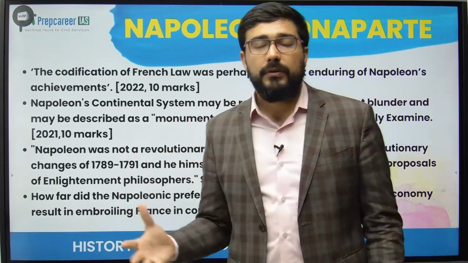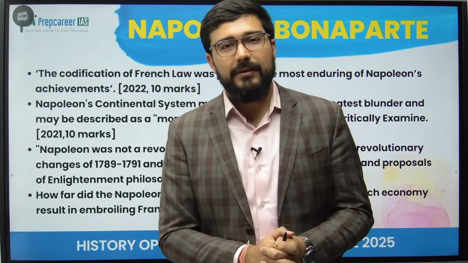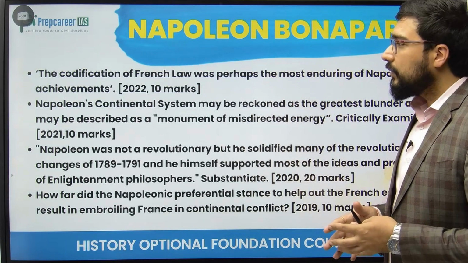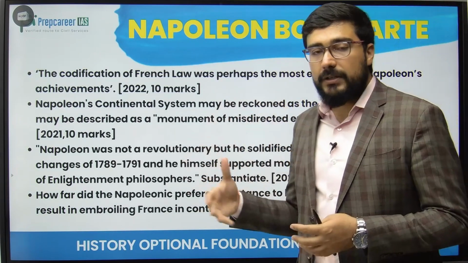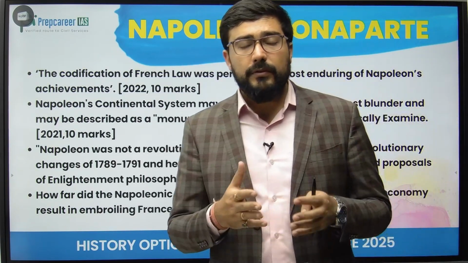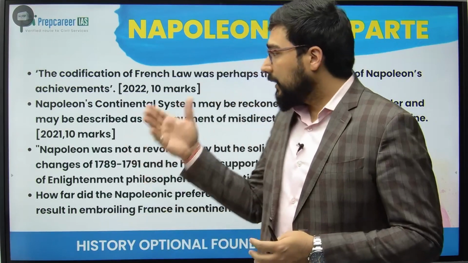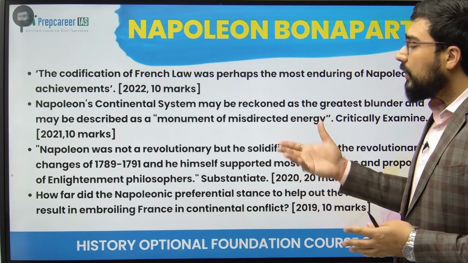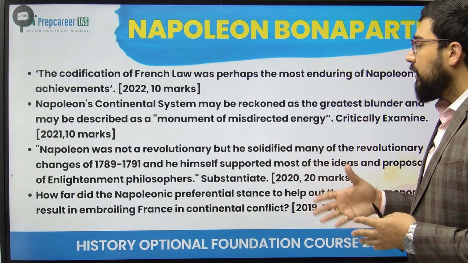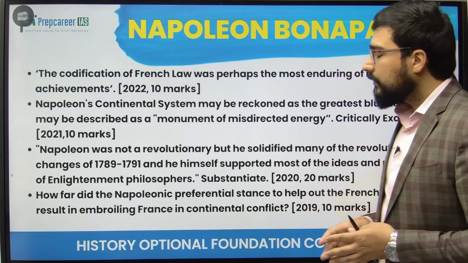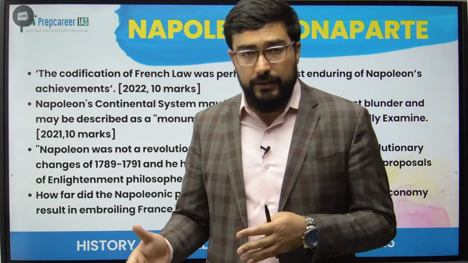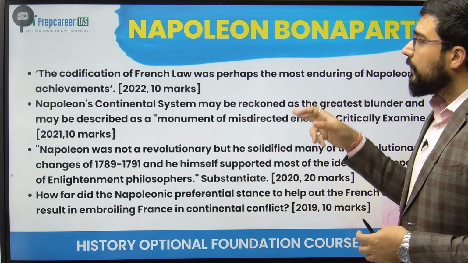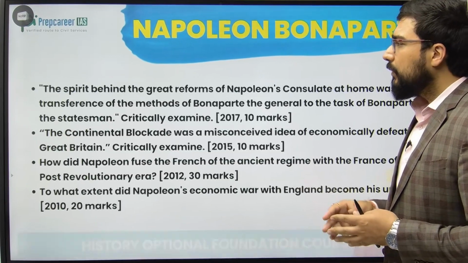Then we have one of the most important personality, Napoleon. So Napoleon, the questions have come with respect to his Napoleonic Code. UPSC has asked a question on that. Continental system is very, very important. Continental system was one of the major reasons for his downfall, and that has been asked by UPSC repeatedly. They've also asked about how he was not a revolutionary. However, he ensured that majority of the ideas of the French Revolution could be codified. So that question has been asked. Again, his preferential stance or the continental system. So इनके ऊपर दो तीन ही थीम है, उन्हीं के ऊपर यूपीएससी पूछता है.